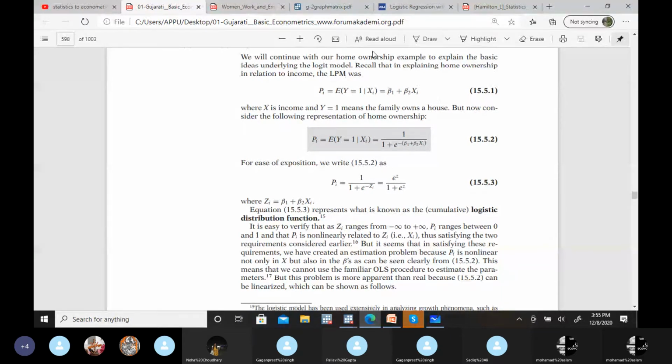Any doubt here? This is a cumulative distribution function equation. It's not something that we have derived. It is a specific distribution that we are using here. Is it clear to everyone? The estimation is the next part: if this is the function we are going to use to estimate the results, then what will be the methodology? Is it the same as OLS we are going to use, or some other methodology? Is it clear?